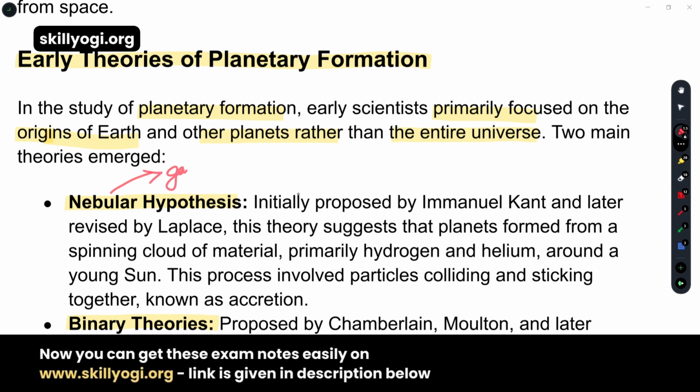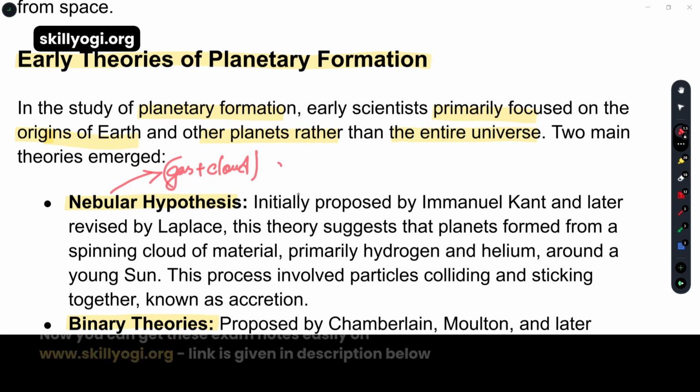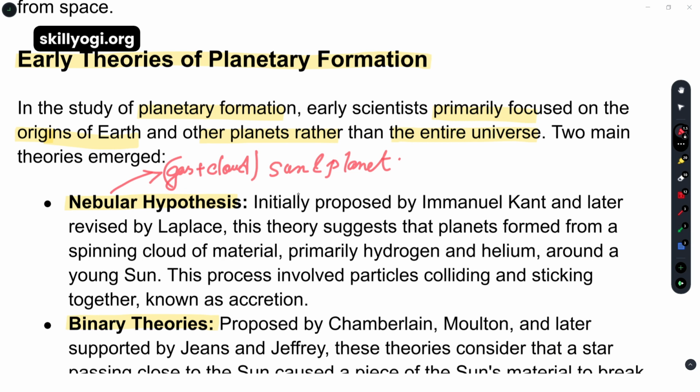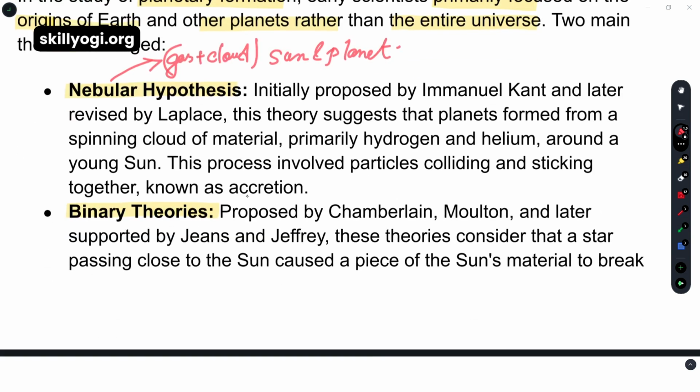Gas plus dust cloud, that is what they termed a nebula. It collapsed under its own gravity to form our sun and planets. That means the nebular hypothesis is related to the formation of the sun and planets. Four main components are there for this theory, so one by one I would like to write them.